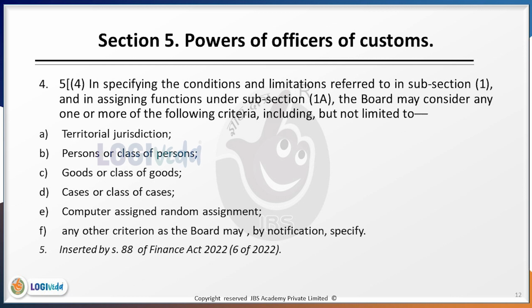Section 5.4 reads as, in specifying the conditions and limitations referred to in the subsection and in assigning functions under the subsection, the board may consider any one of the following or more criteria, including but not limited to.